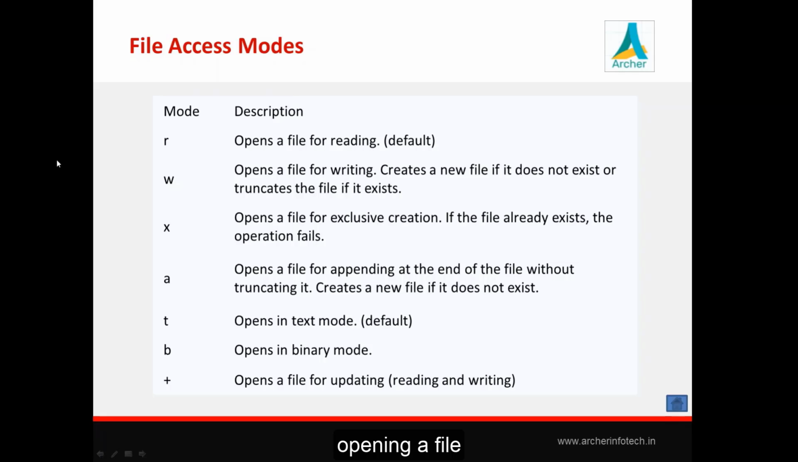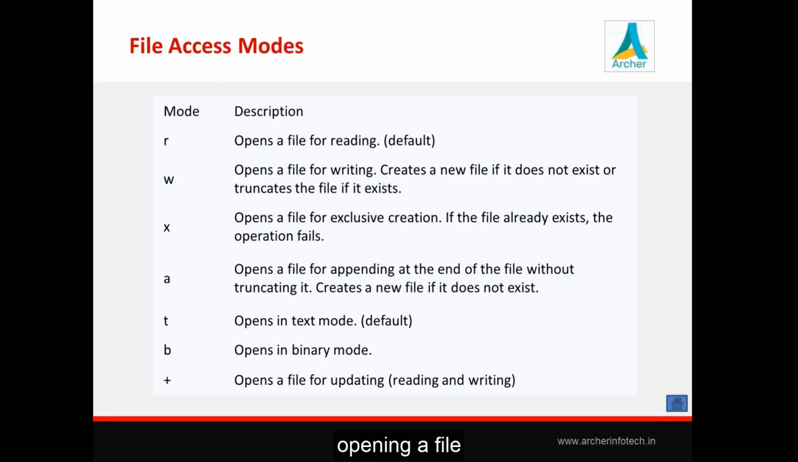So three modes are there, you can check right now. The important ones are R mode, W mode, and A mode. R is a reading mode. In case of reading, if a file exists, it will read from the first character, and if the file doesn't exist, it will produce an error. In case of writing, if the file exists, it truncates the file, and if the file doesn't exist, it will create a new one.